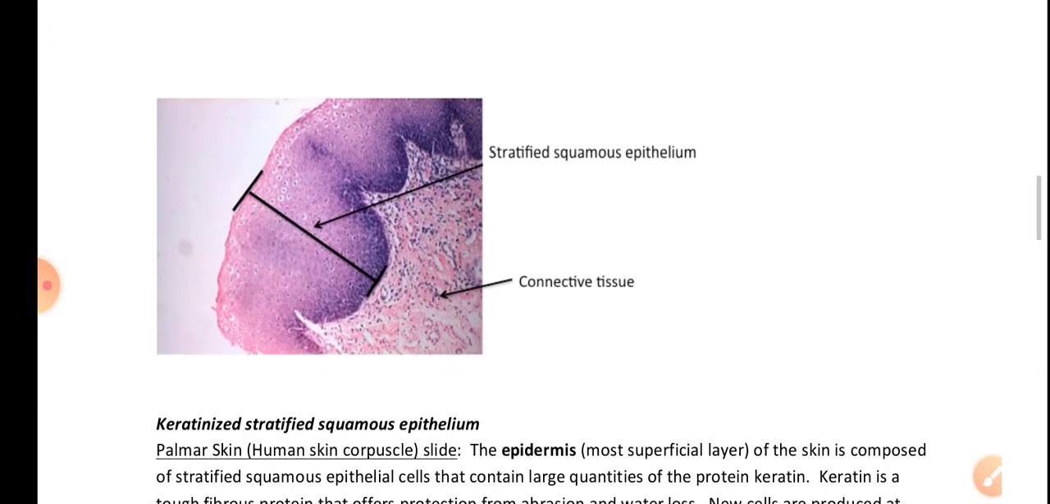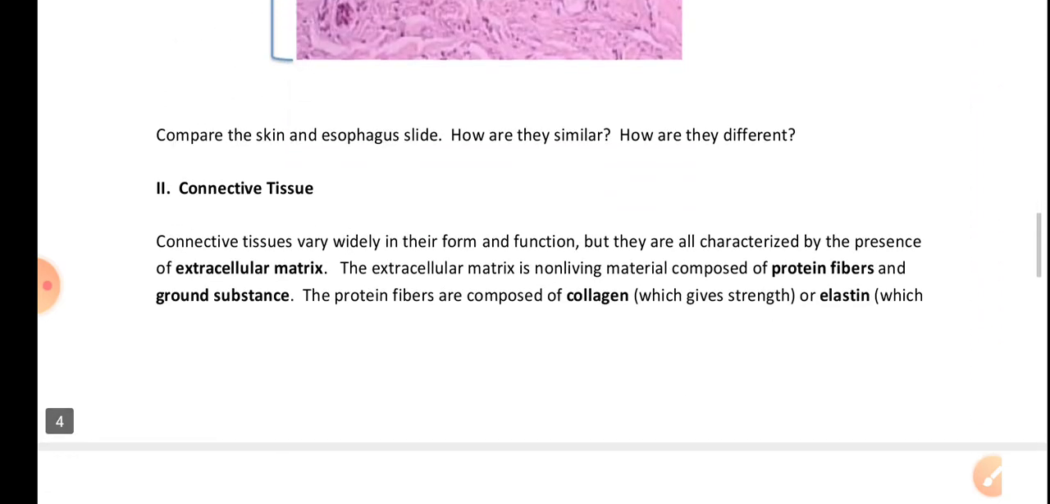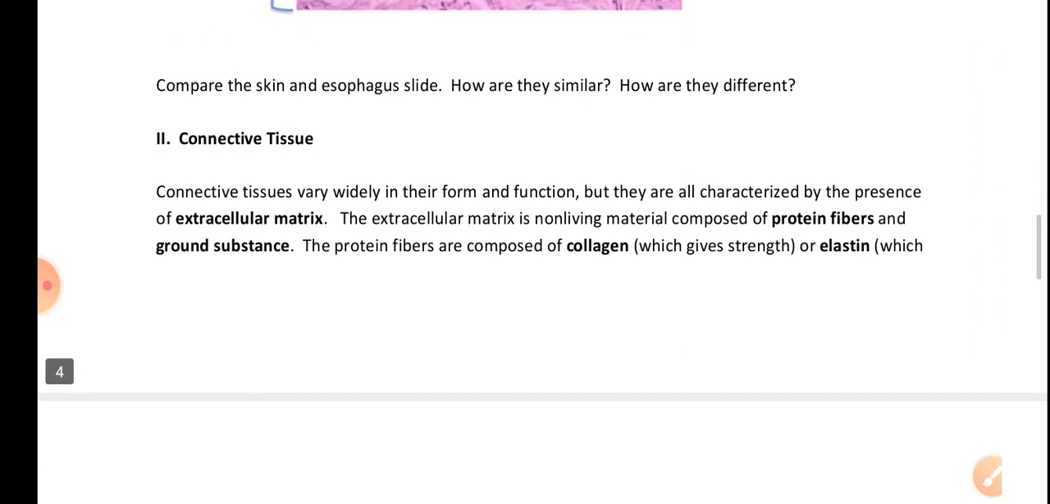You can see stratified squamous epithelium. This is connective tissue. Now, what is connective tissue? Connective tissues vary widely in their form and function, but they are all characterized by the presence of extracellular matrix. The extracellular matrix is non-living material composed of protein fibers and ground substance. So there are very many types of connective tissue,